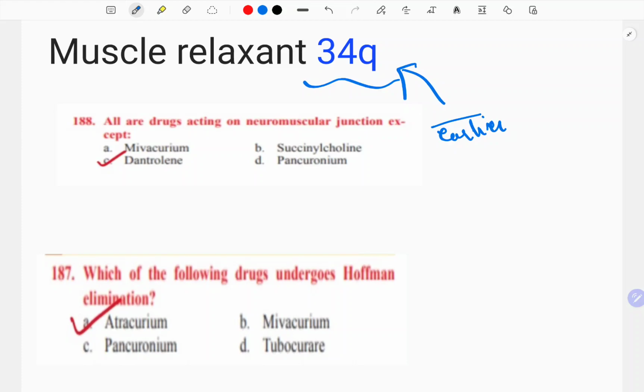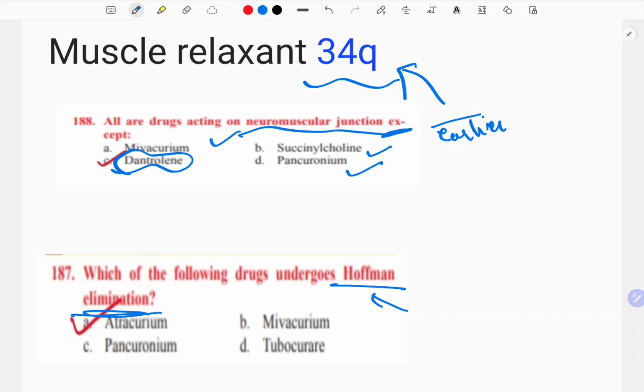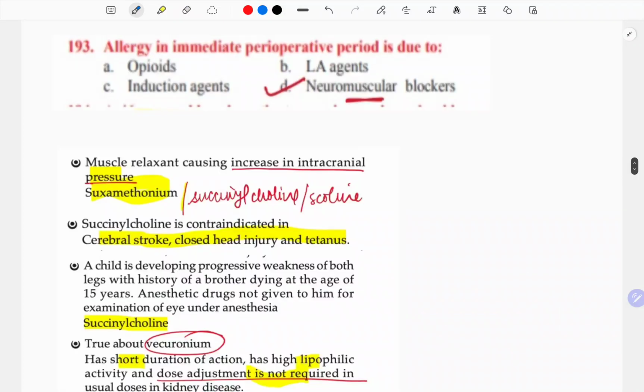So the first question is, all are the drugs acting on the neuromuscular junction except. So this is dantrolene. See, the rest all will act on the neuromuscular junction. Which of the following drugs undergo Hoffman's elimination? That is, not passing through liver, not passing through kidney. I don't know, God knows what kind of elimination this is. So that is atracurium and cisatracurium. And that is why these two drugs are also preferred in liver and kidney failures. So this is the answer.